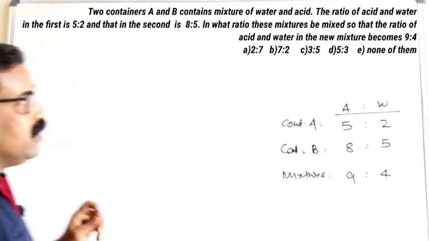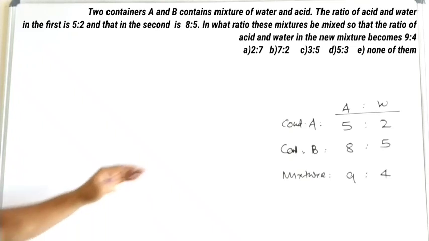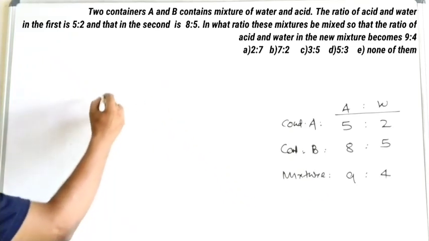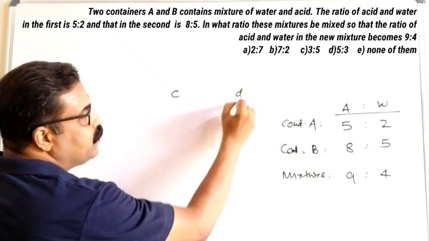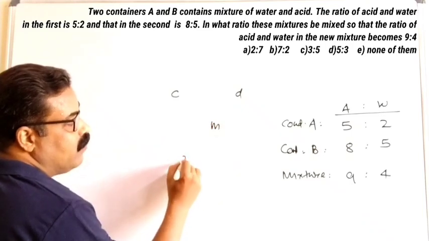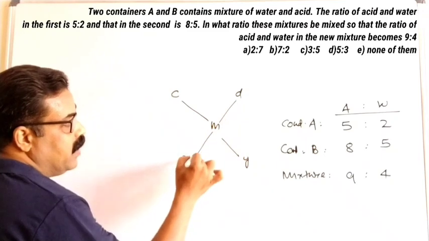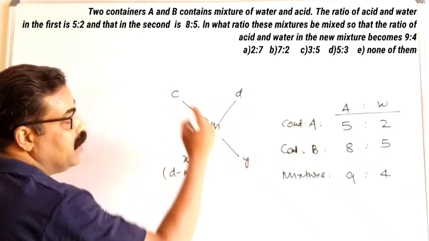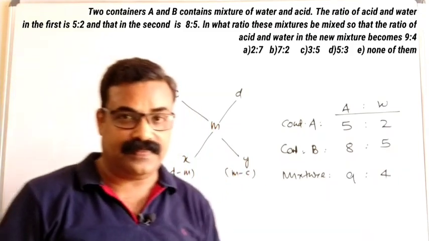And what is asked in the question? The question here is, in what ratio should it be mixed to get the mixture ratio 9 is to 4? So here, if we use the alligation rule, we have the cheaper value, the dearer value, the mean value, and we have x and y, with the relation x is equal to d minus m and y is equal to m minus c. This is the alligation rule we have learned.